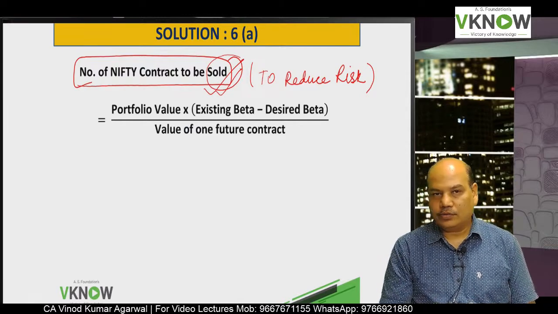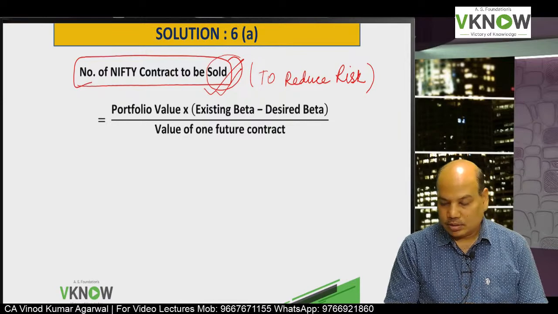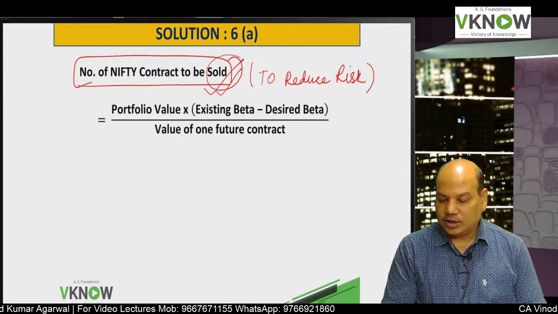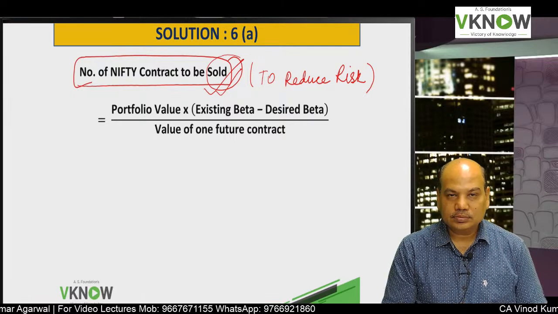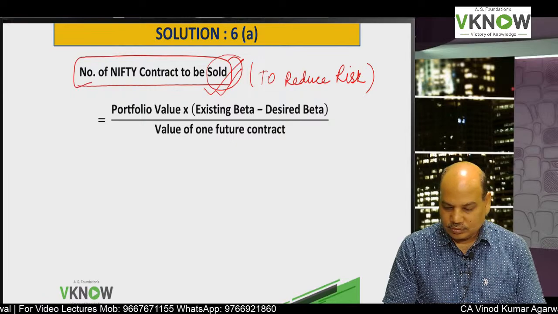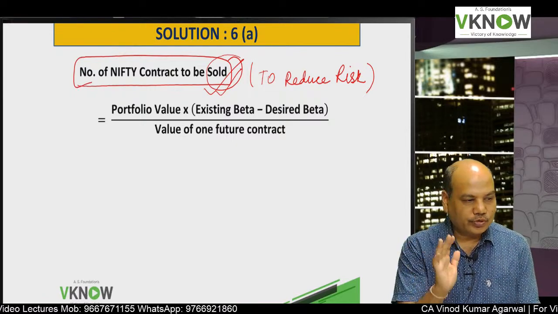The formula, as we have discussed in the class, is portfolio value into existing beta minus desired beta, divided by value of one future contract.